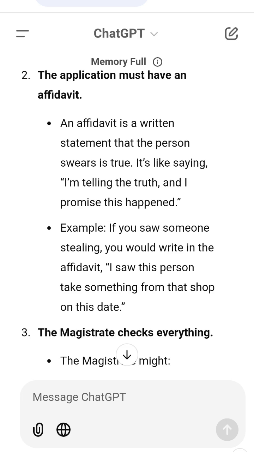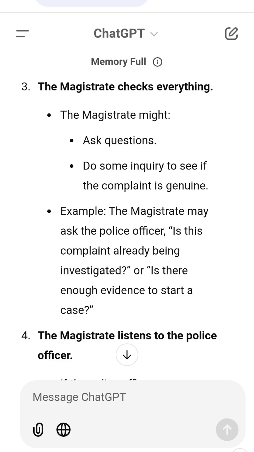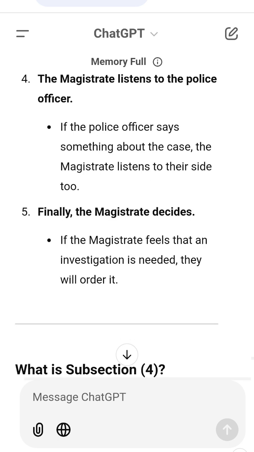After considering both sides, the magistrate might decide, if the officer acted unfairly, an investigation is ordered. If the officer followed the rules, the complaint is dismissed.